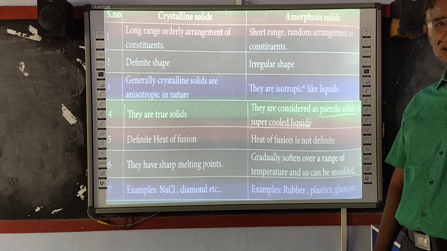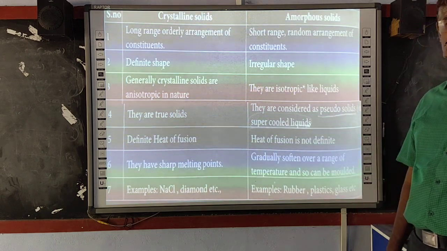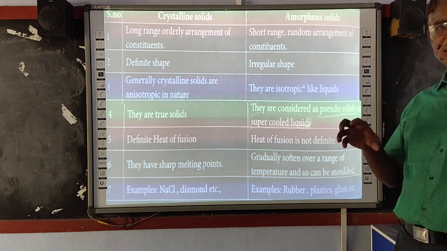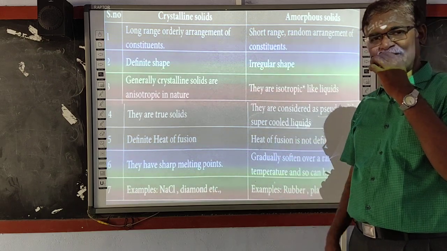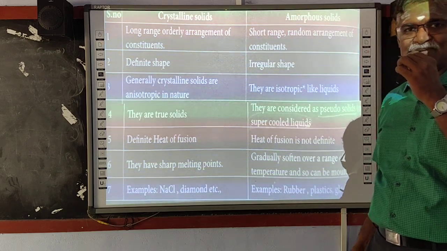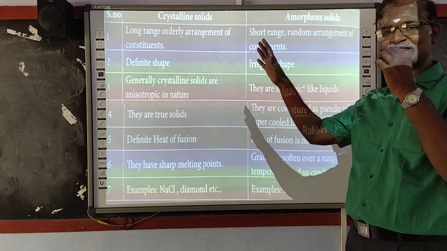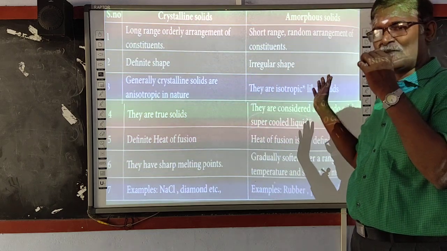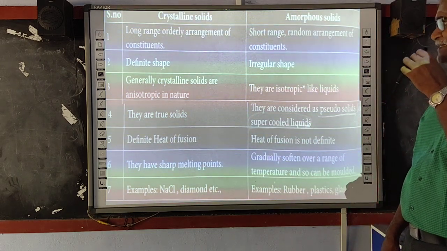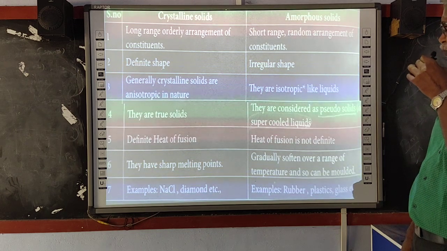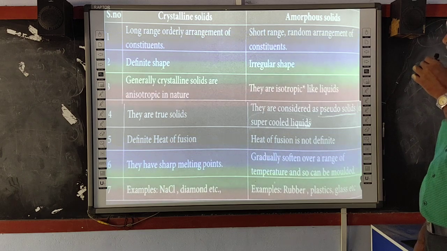What is meant by anisotropic? If the refractive index, that is one of the physical properties, the physical properties are different in different directions, then that is said to be anisotropic. It is possible only in the crystalline solids, whereas in the amorphous solids, these are isotropic. And then crystalline solids are known as the true solids, whereas the amorphous solids are known as super cooled liquids.